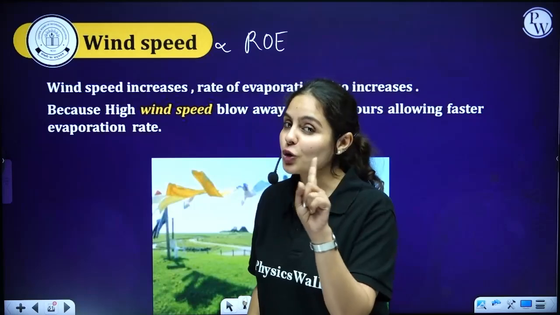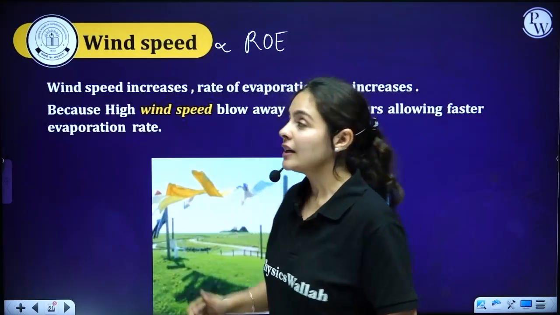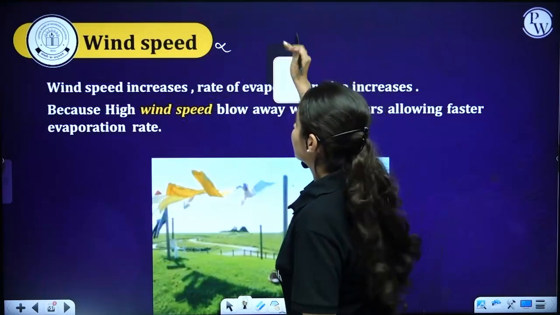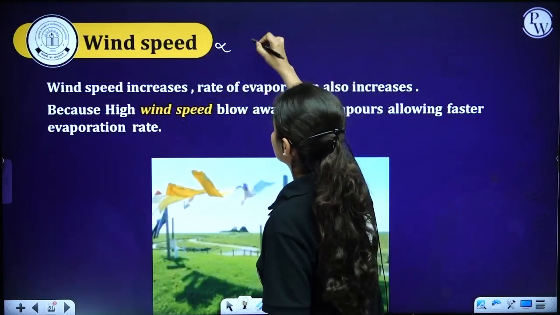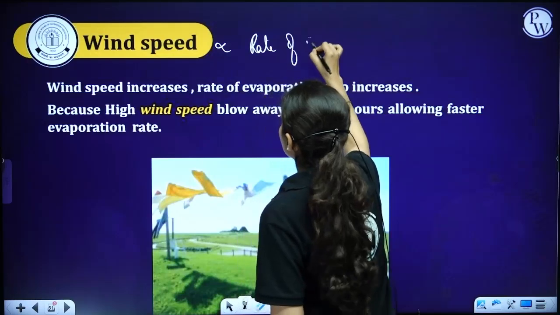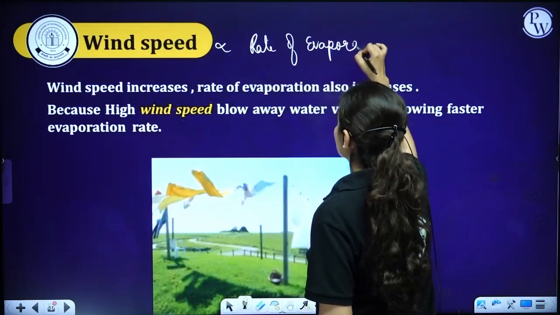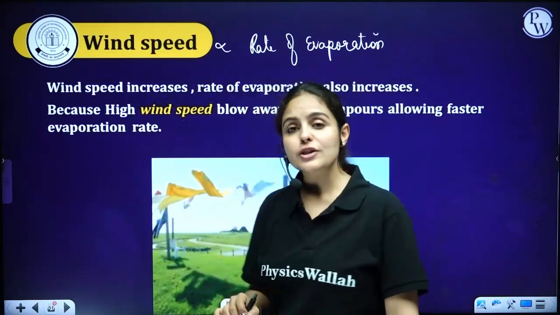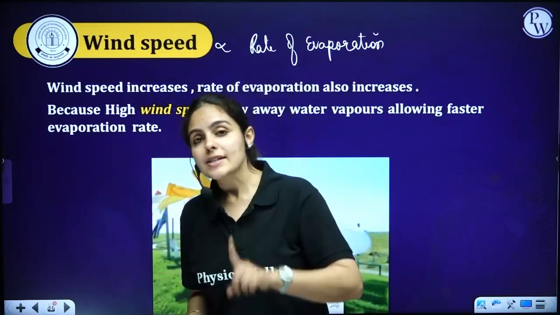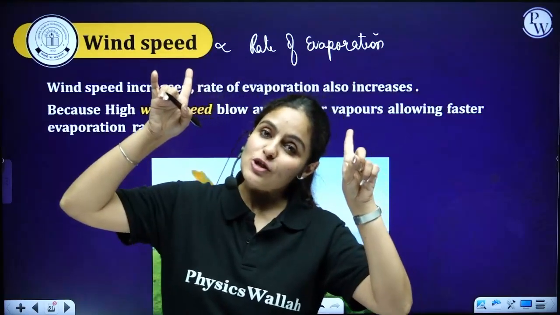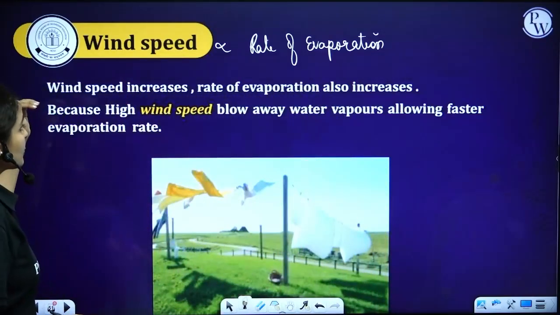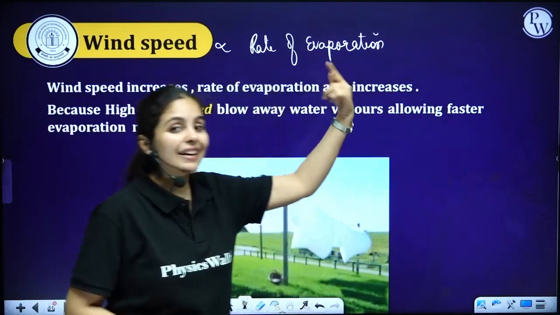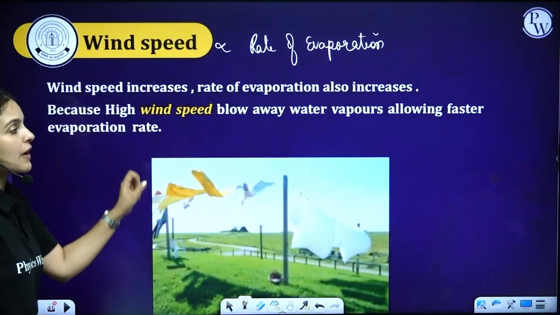Mind it. Do not use this short form in your paper. This is not for your paper. I'm just writing it on the board right now. It's actually rate of evaporation. Please do not use those short forms in your paper. Wind speed is directly proportional to rate of evaporation, that is, as wind speed increases, rate of evaporation also increases. Because high wind speed blows away water vapors in the air, allowing a faster rate of evaporation.